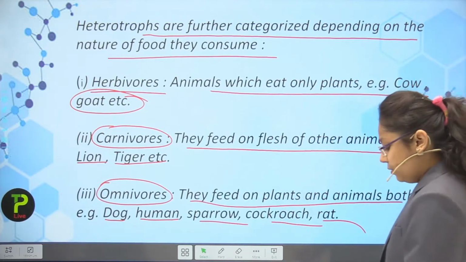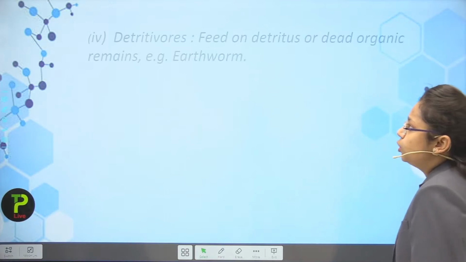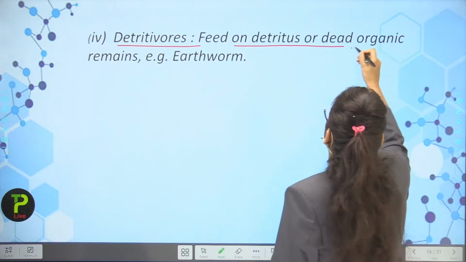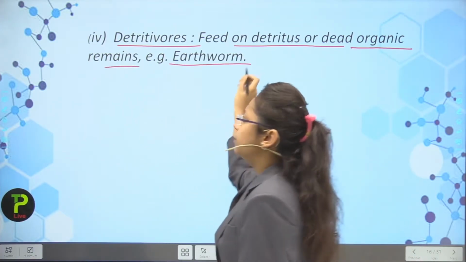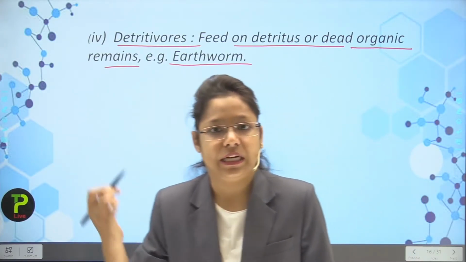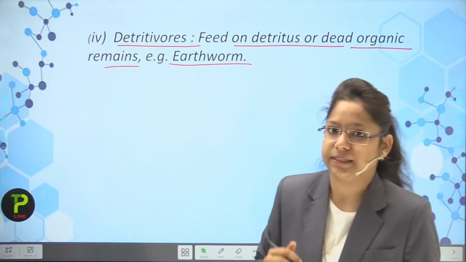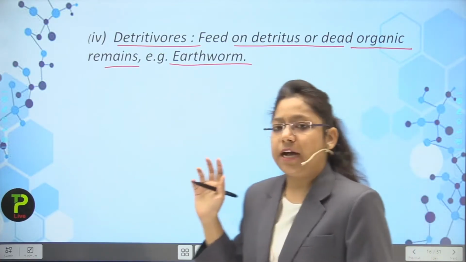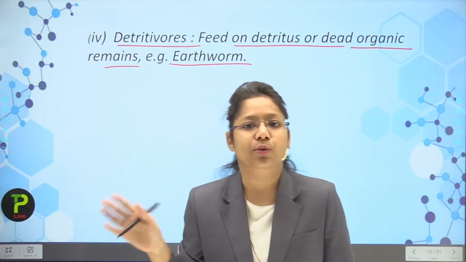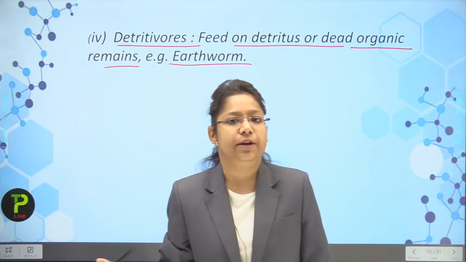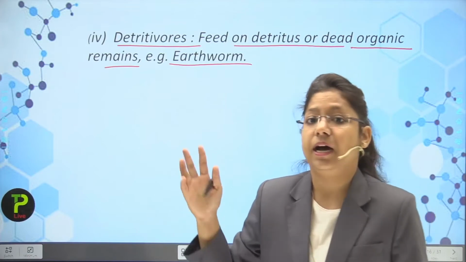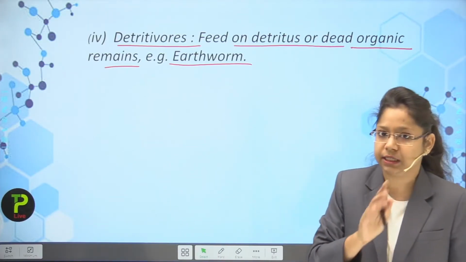Okay. Now we are moving towards the next part. Detritivores. So what are detritivores, students? They feed on detritus or dead organic remains, like earthworms. Earthworms are present inside the soil and they feed upon the dead and decaying material present in the soil. Okay, and they are also useful for making the soil fertile. They break down the dead and decaying material and release the nitrogen from it, and then it creates humus, that is the top layer of the soil. So they are useful for soil fertility maintenance also.